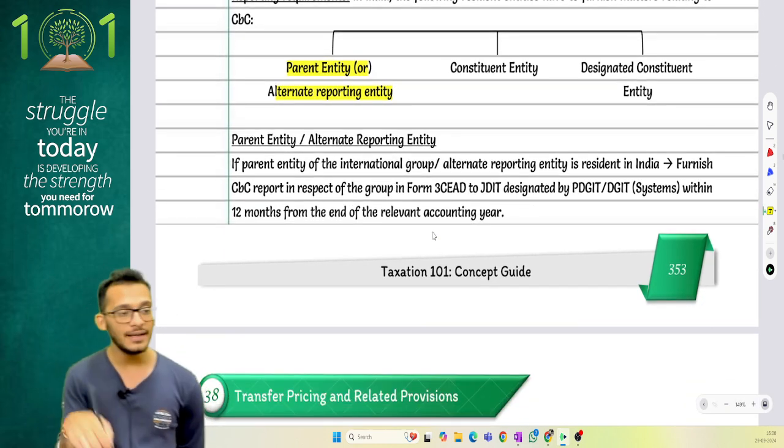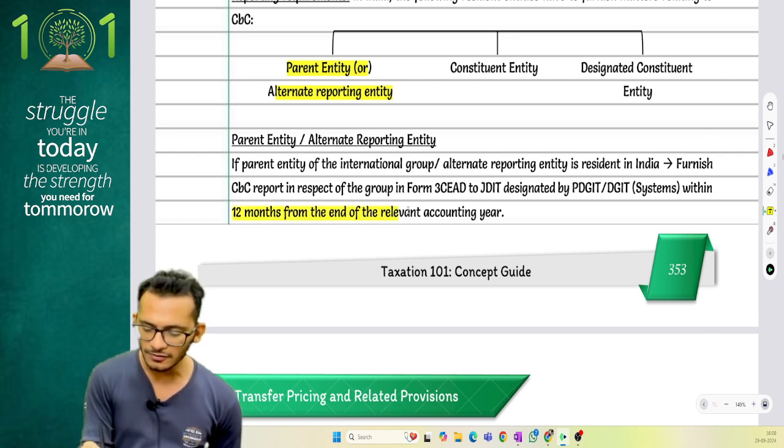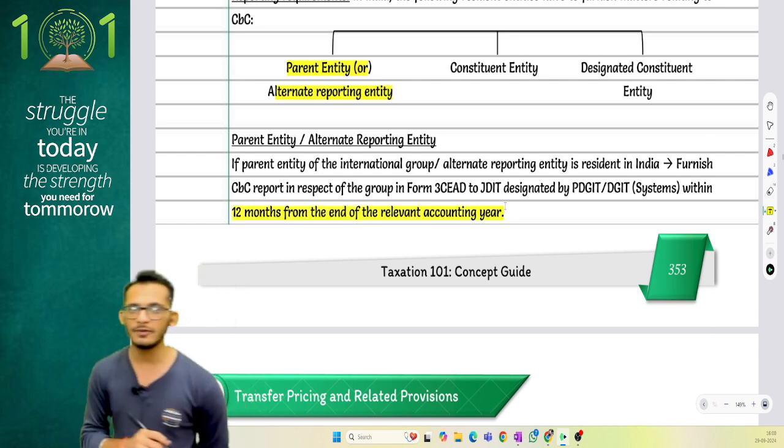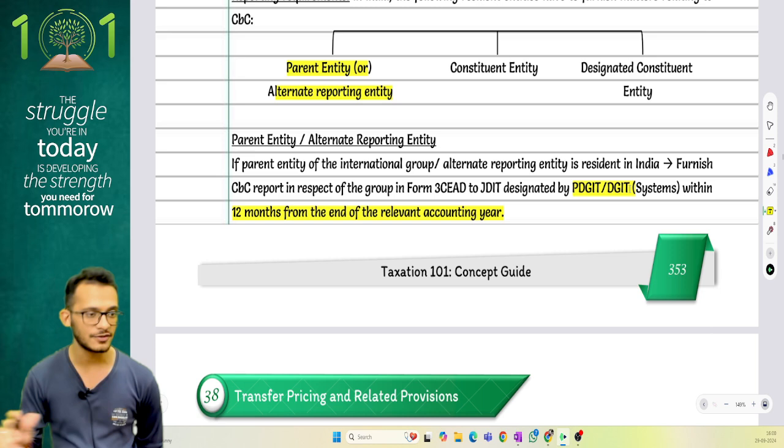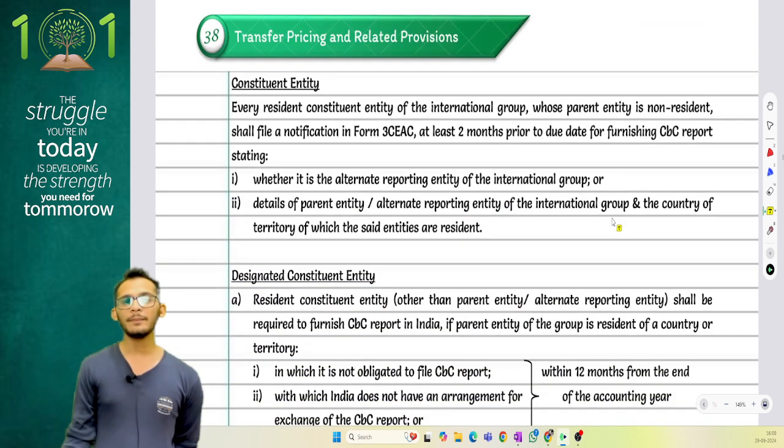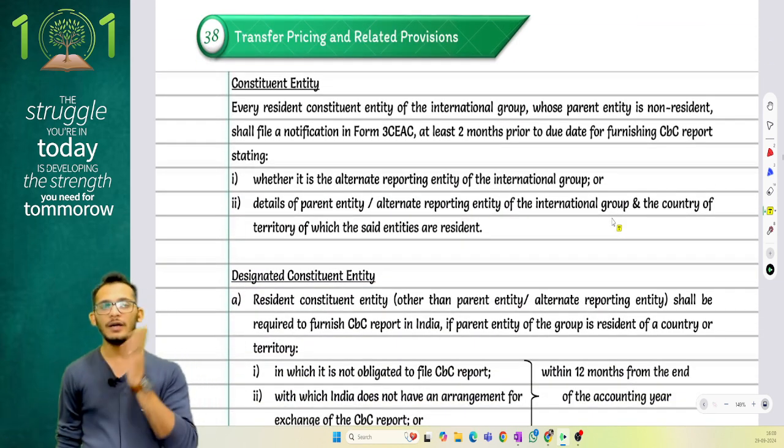The parent entity, if it is in India, will have to file the form within 12 months from the end of the relevant accounting year. It has to give this form to the PDGIT or DGIT systems. Assuming the parent entity is not in India.